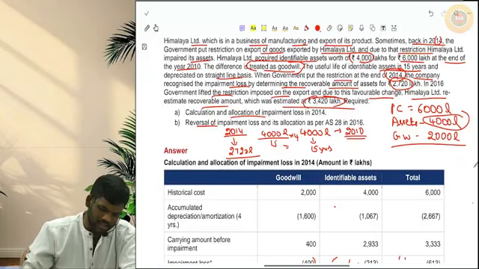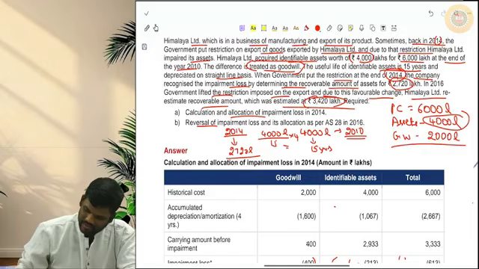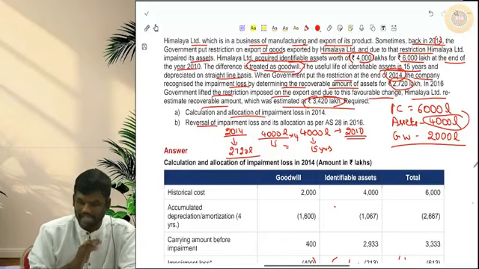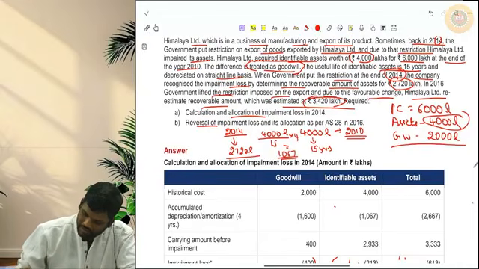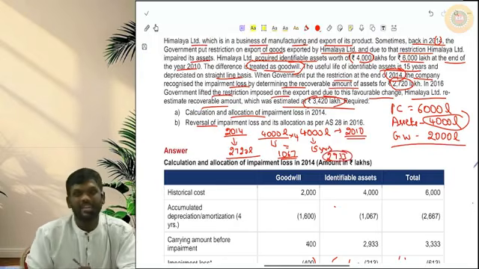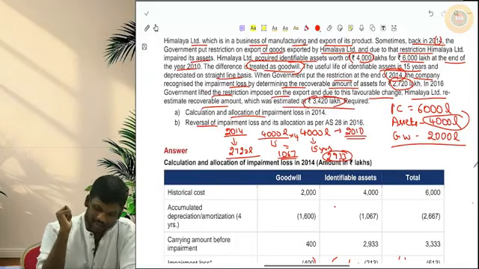Let me get a calculator. So 1067 is the depreciation. 4,000 minus 1067, 2933 will be the carrying amount. So 2933 will be the carrying amount of the remaining assets.